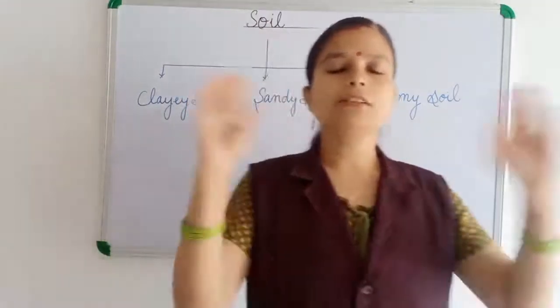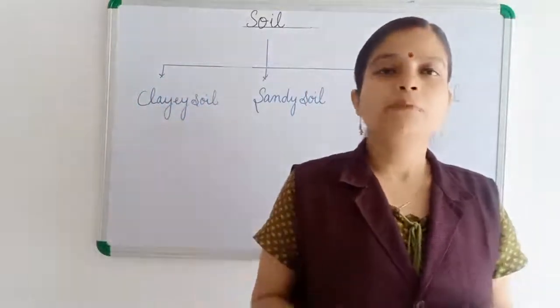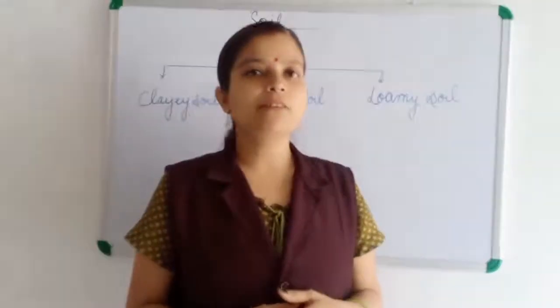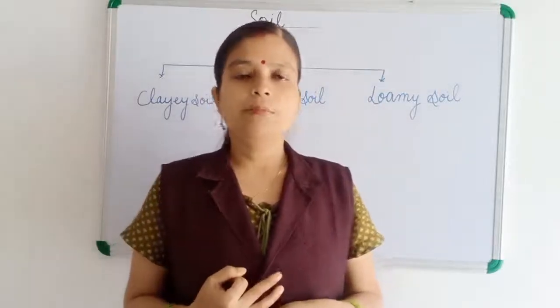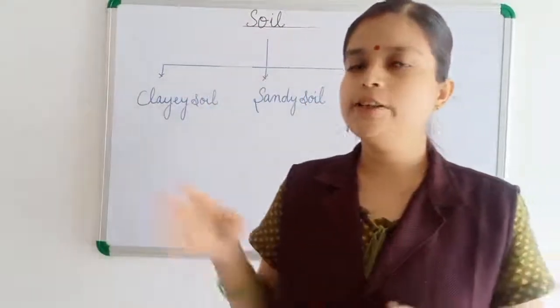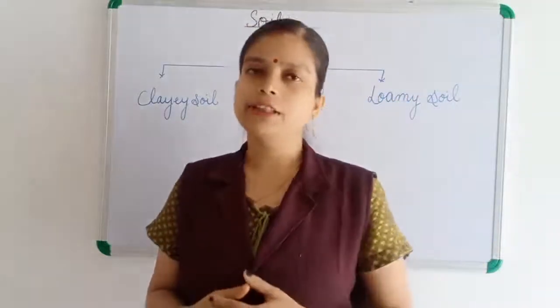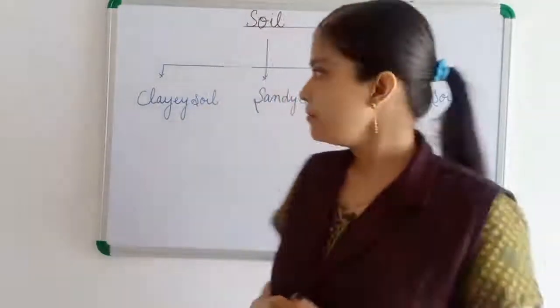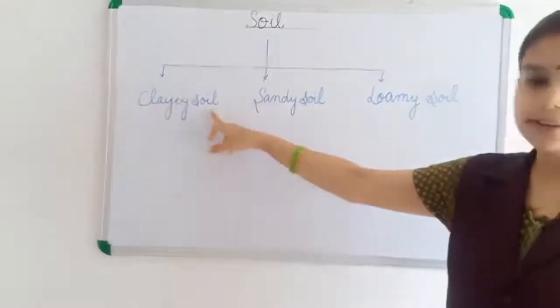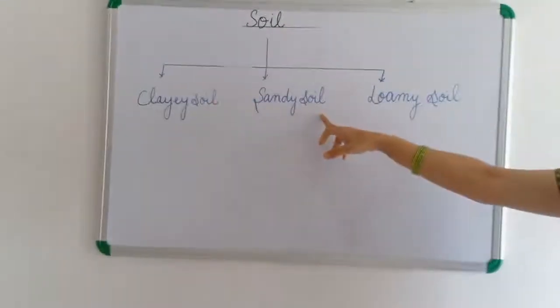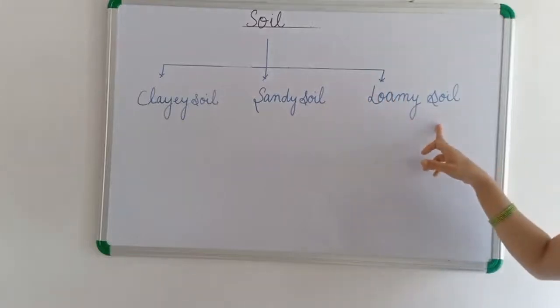So varieties of soil are formed in this world, but in this class we will discuss only 3 common types of soil. Commonly we have divided soil into 3 categories, and that only we will discuss here. What are the 3 categories? Clayey soil, sandy soil and loamy soil.